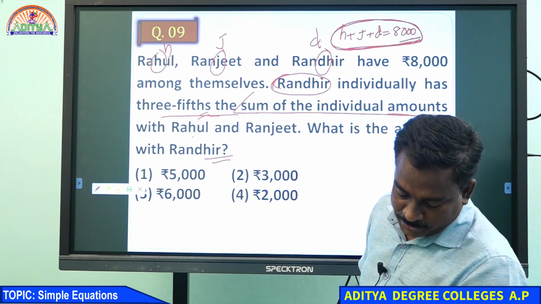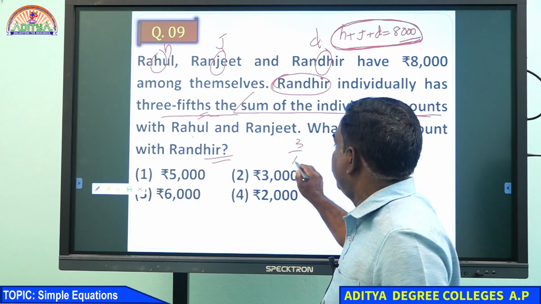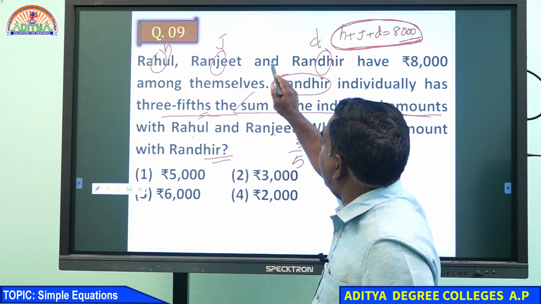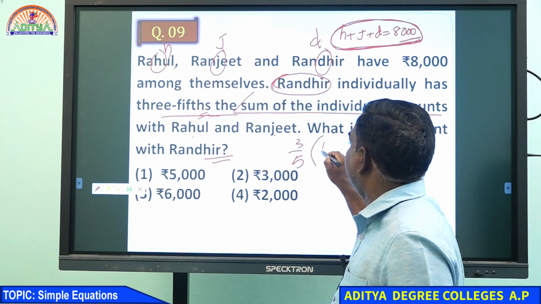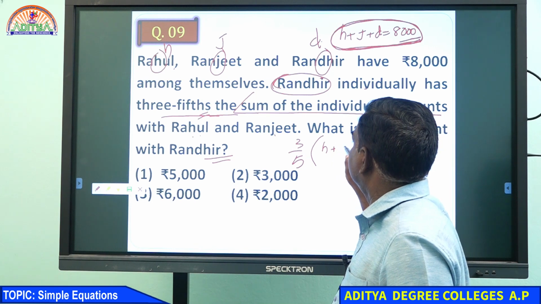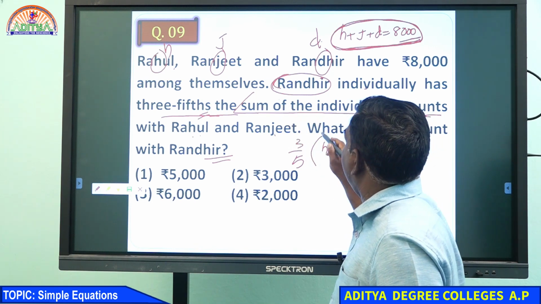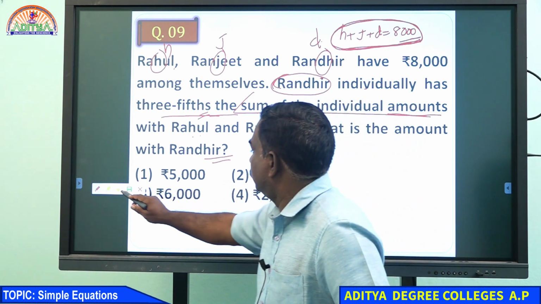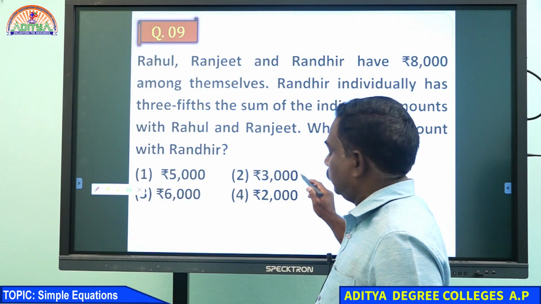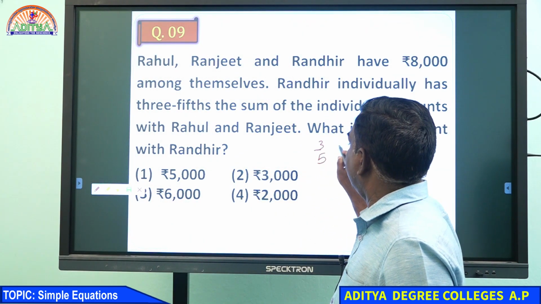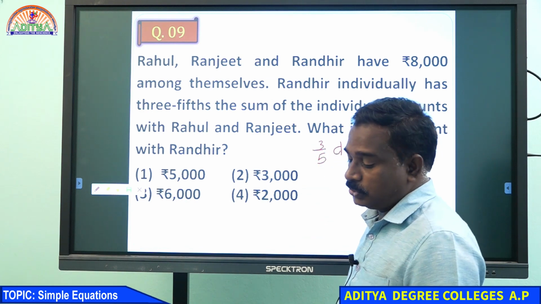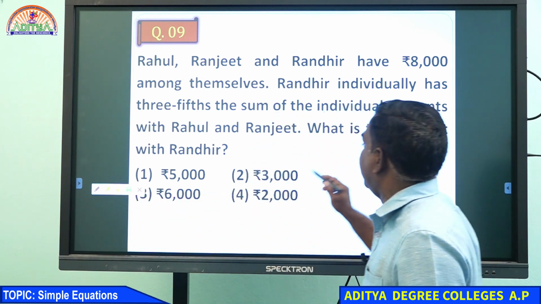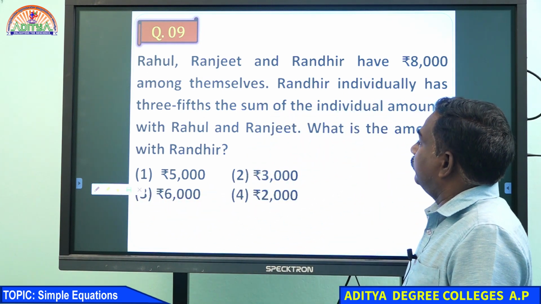What is the condition you can apply here? 3/5 of the sum of Rahul and Ranjit, H plus J. 3/5 of Randhir's amount, that is D. Three-fifths of Randhir's amount is equal to 3/5 of H plus J, as given.